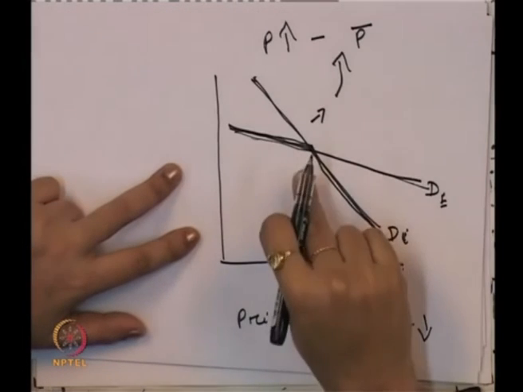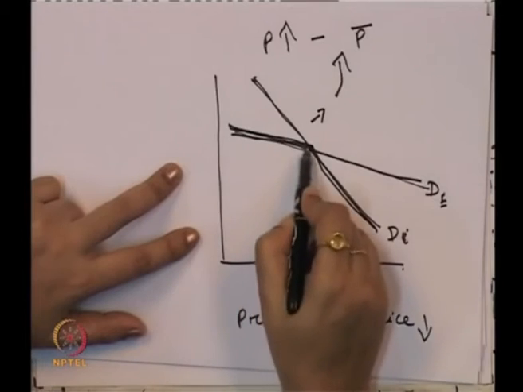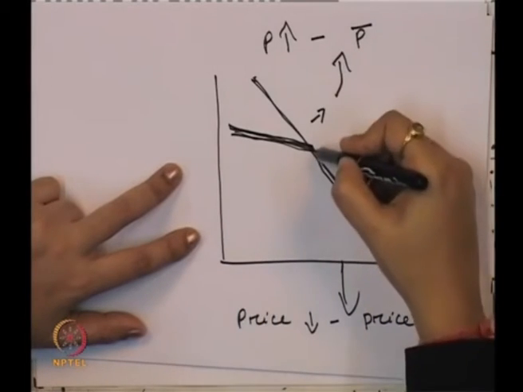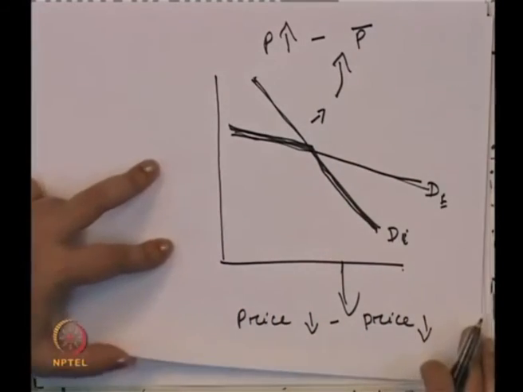That's why the demand curve of the firm has two segments: one is the elastic segment with respect to an increase in the price, and the other is the inelastic segment with respect to a decrease in the price. Remember that a decrease in the price is generally followed by the competitor, but an increase in the price is not followed by the competitor, and that's why we get two separate segments in the demand curve, one elastic and the other inelastic.